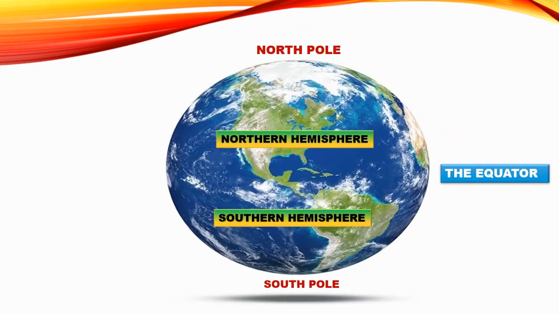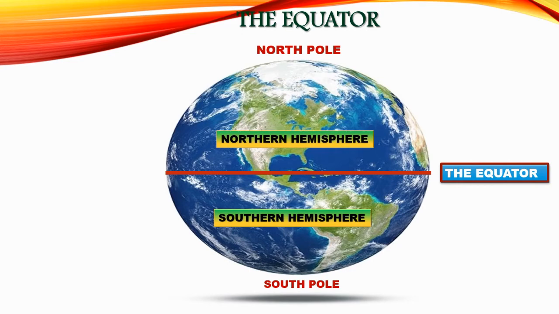Now let's know more about the term equator. The equator bisects the earth into north and south parts. The one to the north is called the northern hemisphere, while the one to the south is called the southern hemisphere.